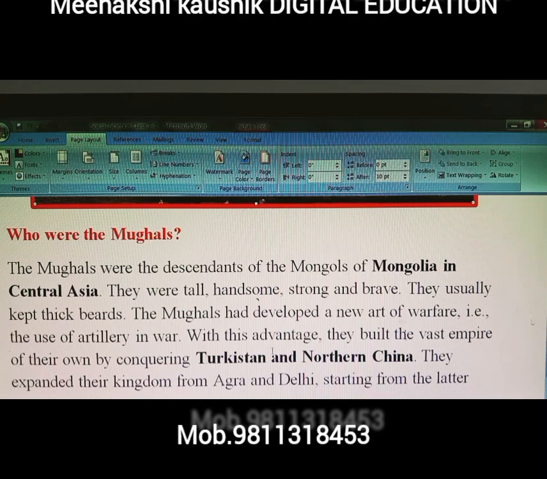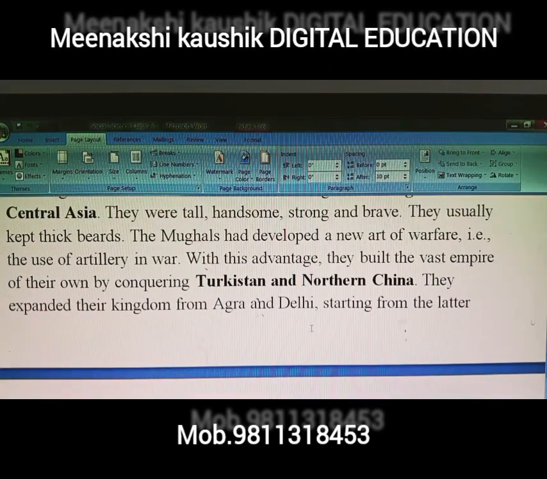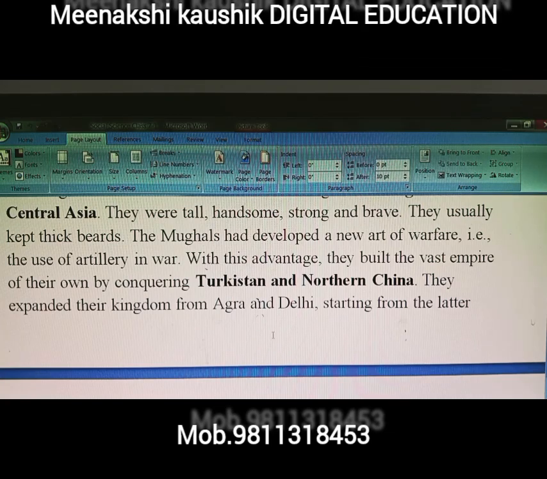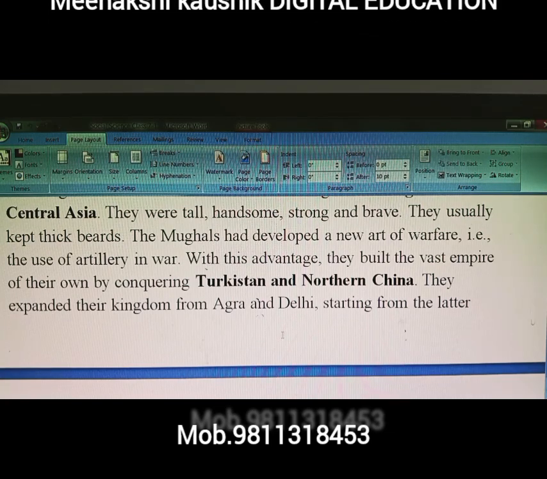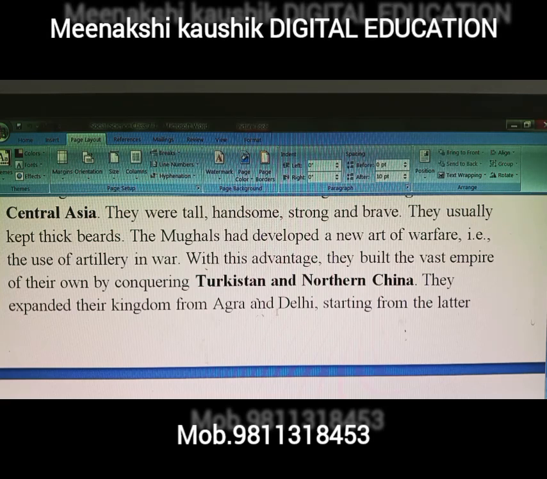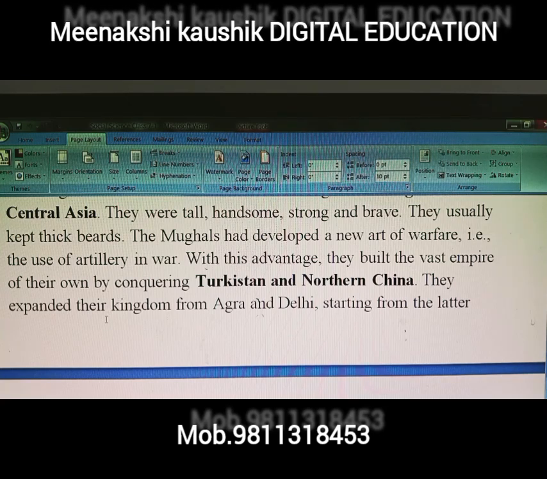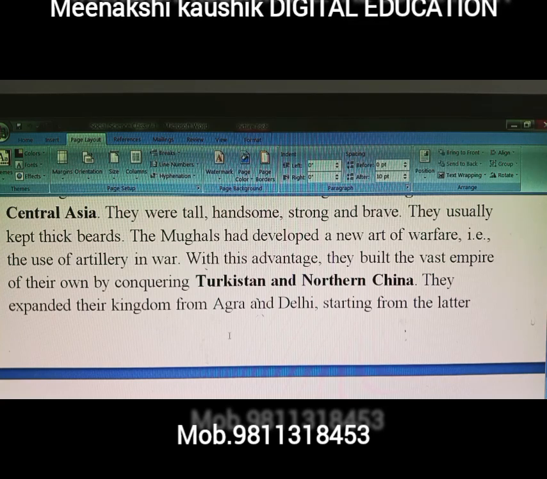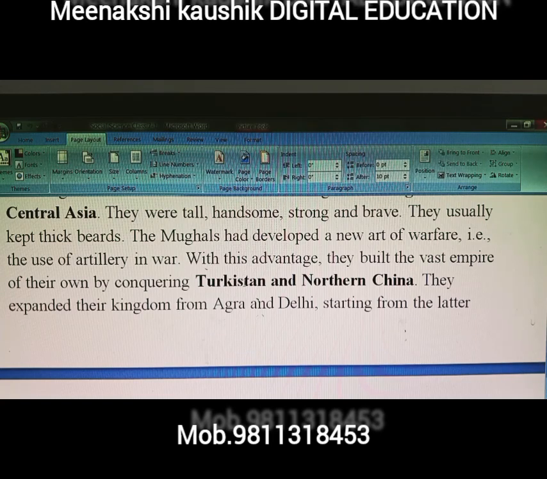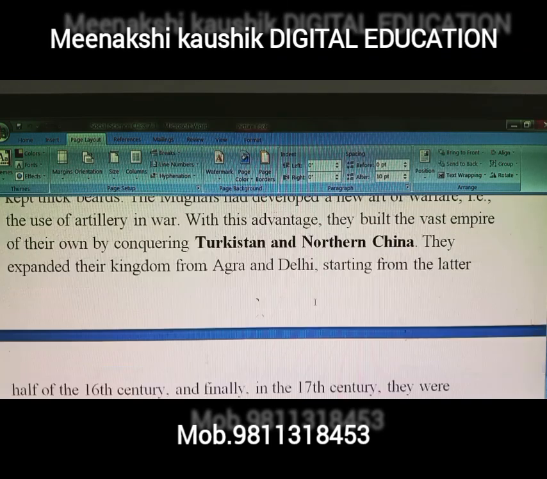Because of their perfection in warfare policy, they established a very huge kingdom in our country, India, that was known as the Mughal Sultanate after the Delhi Sultanate. The time period of the Mughal Sultanate was 1526 to 1707, right? Now, for the capital of the Mughal dynasty, they expanded their kingdom from Agra to Delhi. So these were the capitals of the Mughal dynasty's rulers, Agra and Delhi. Please note down this very important point: the capitals were Agra and Delhi.